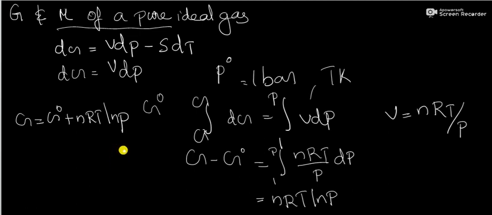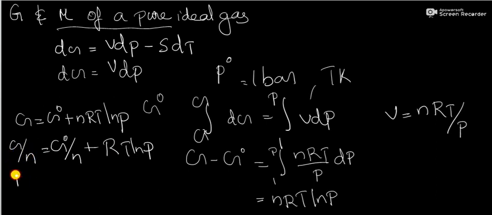On rearranging, we get G by n equal to G0 by n plus RT ln P, where G by n is our chemical potential.